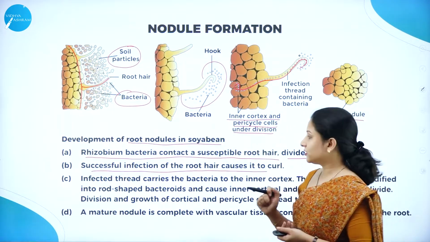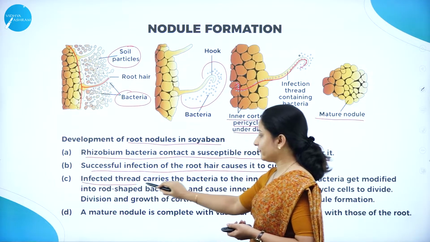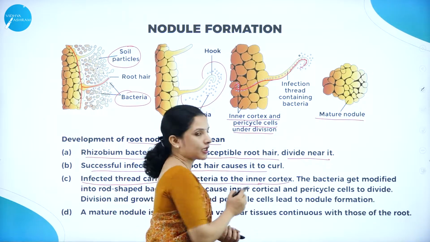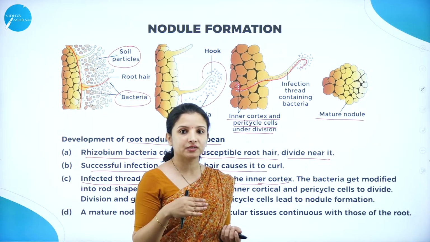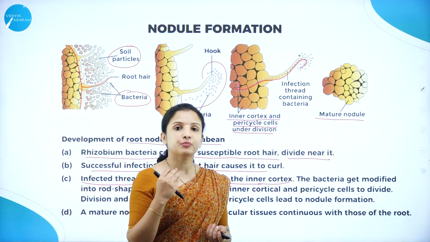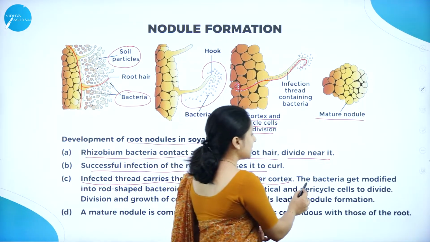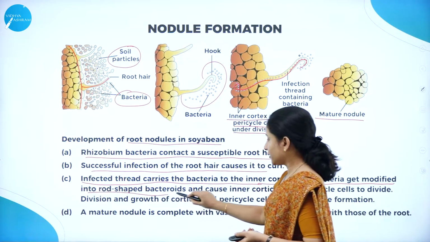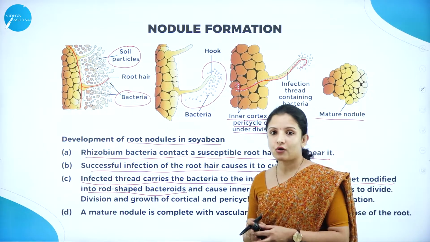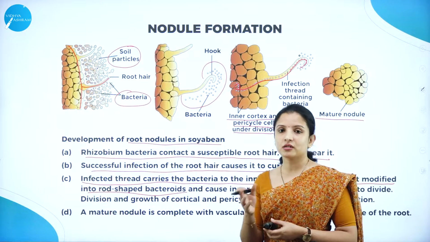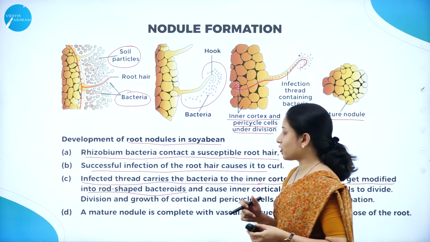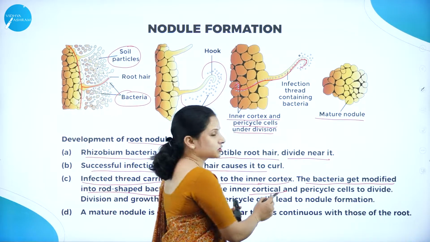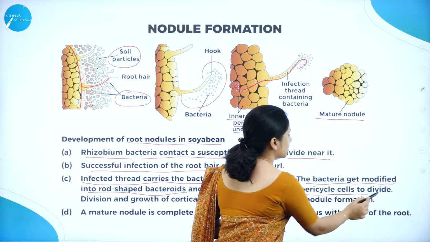Once the root hair curls, the infection thread will be formed along the root hair, carrying the bacteria into the inner cortex. Just below the epidermis, what is present in the root? It is the cortex, which is made up of parenchymatous cells. The bacteria there get modified into rod-shaped bacteroids. That is why rhizobium bacteria are rod-shaped. Inside the root, once they enter the cortex, they get modified into rod-shaped bacteria, and they cause the inner cortical cells, that is the cells of the cortex and the pericycle, to divide.